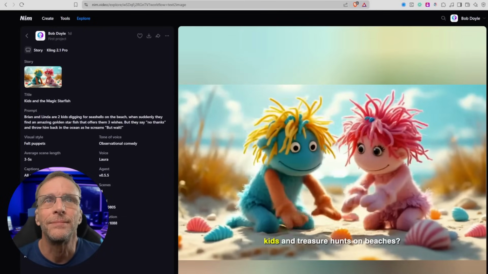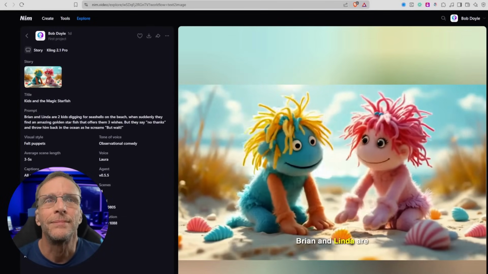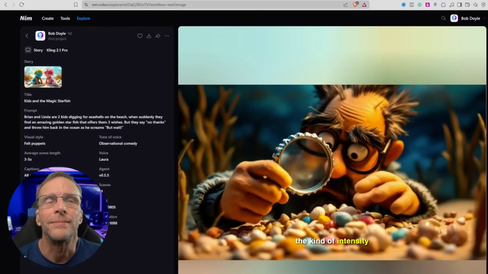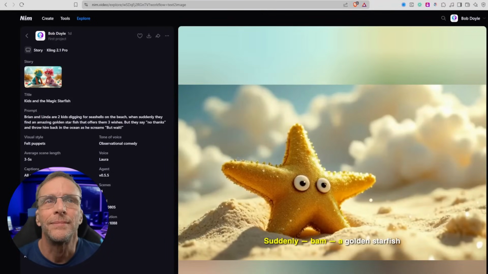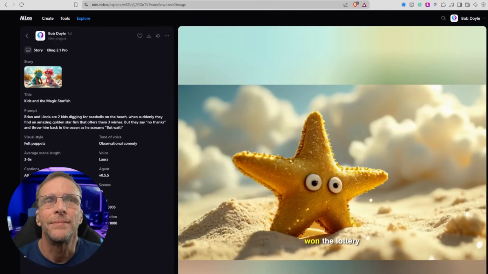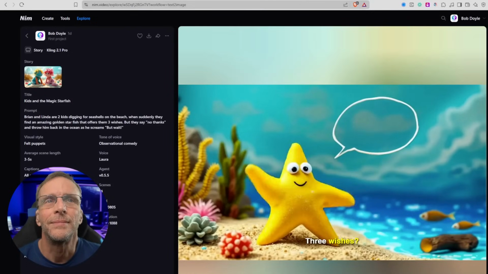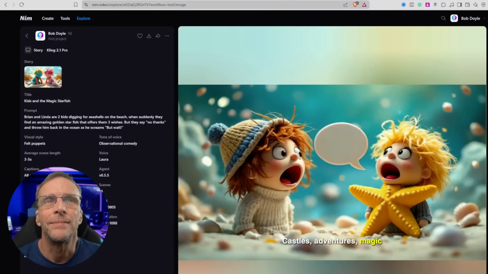What is it about kids and treasure hunts on beaches? Brian and Linda are digging for seashells with the kind of intensity I usually reserve for finding the remote in my own couch. Suddenly, bam, a golden starfish, sparkling like it just won the lottery. It actually talks. 3 wishes, anything, castles, adventures, magic, you name it.